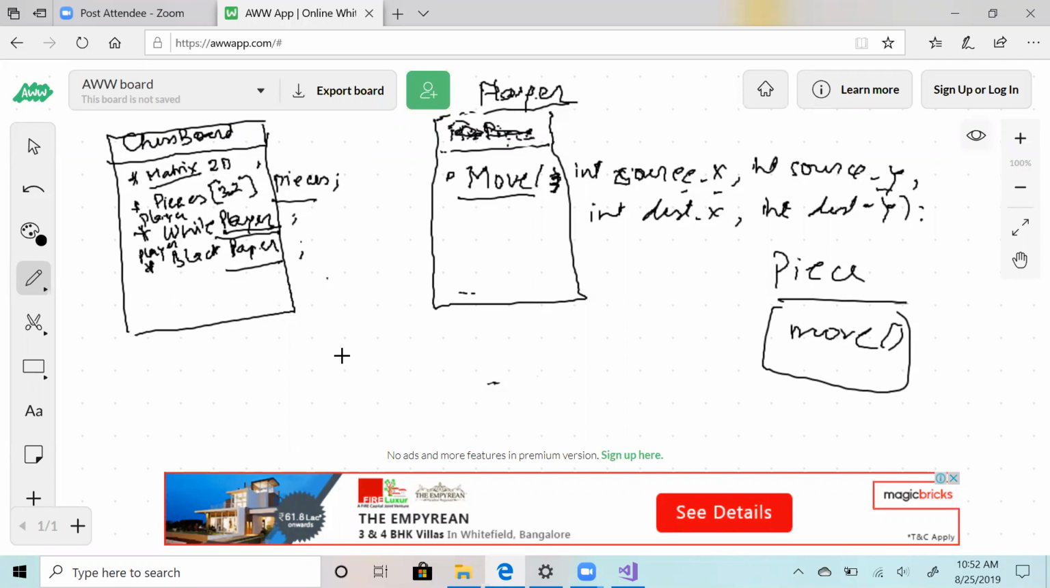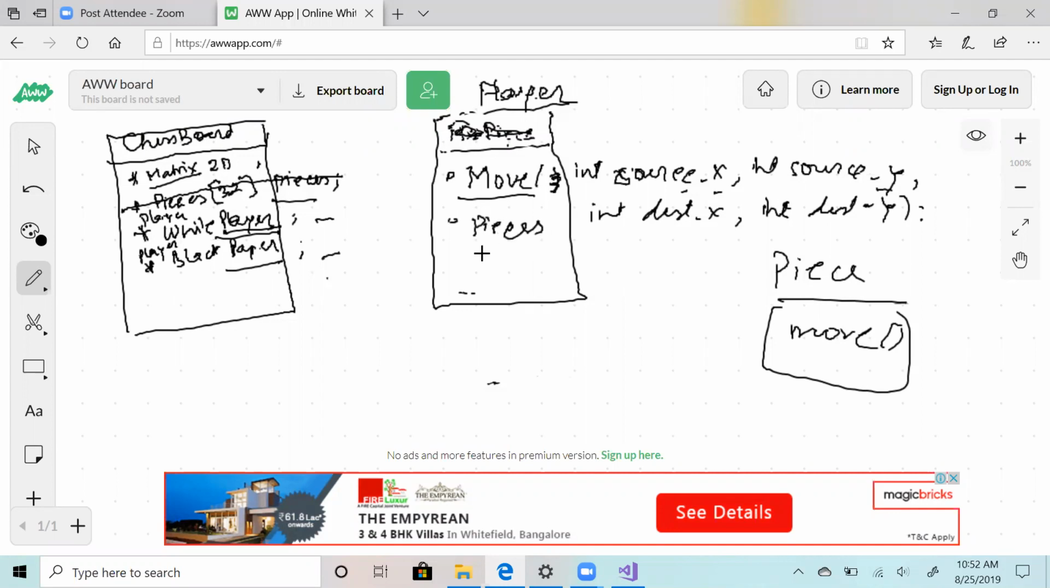Now what responsibilities do you want to remove from chessboard? There are infinite ways in which you can design this game. What extra do you think is happening? Chessboard should not have player. I think it should not have pieces, and each player should have pieces. Okay, that is also fine. So if you strip chessboard of pieces, then the pieces will be there in players, right?